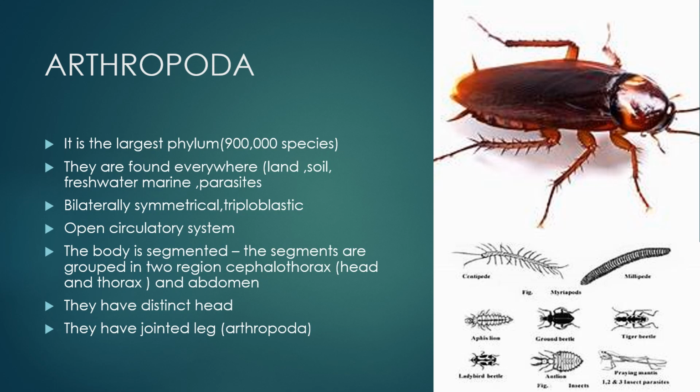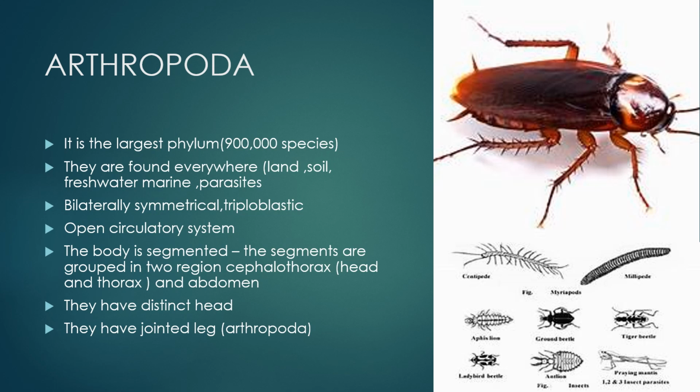The largest phylum is Arthropoda. It has about 900,000 species. They are found everywhere from land, soil, freshwater, marine to parasites. The body is bilaterally symmetrical and triploblastic, that is, 3 germ layers are present. Unlike Annelida, they have an open circulatory system, that is, their body does not have arteries, veins and capillaries. The body cavity is filled with blood, and that is why the coelom in such organisms is called hemocoel.